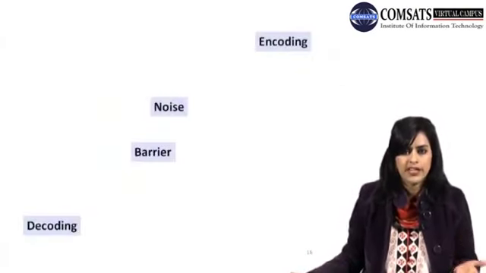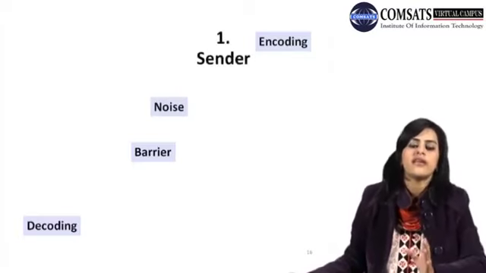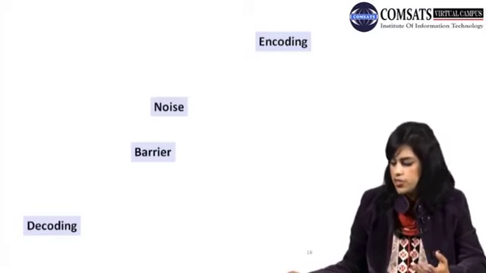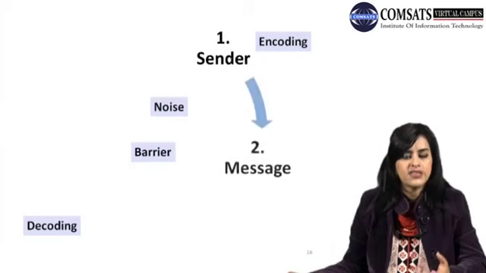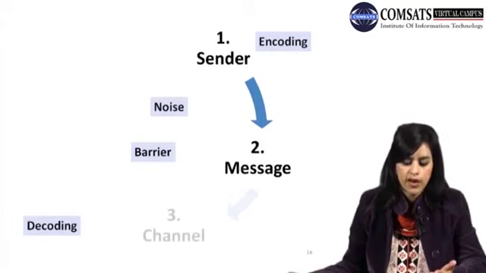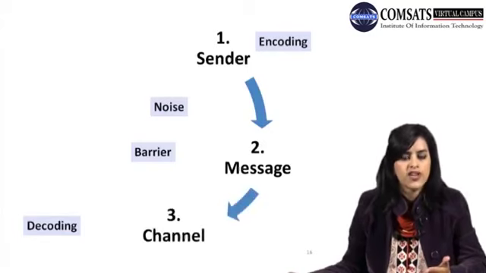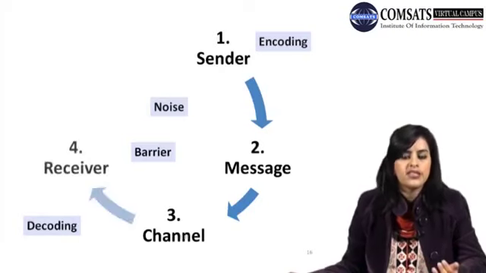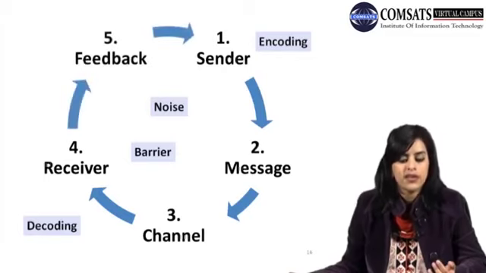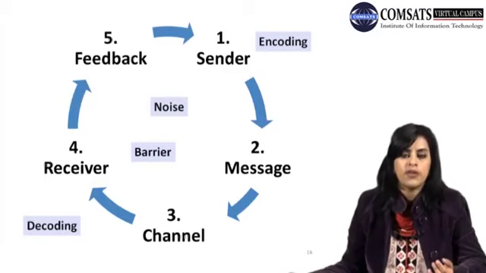Now step number 1, as we have discussed already, is your sender, the source of the information, the one who is sending the information. The sender sends the message, and the message can be in the form of words, verbal or non-verbal. The message is sent through a channel that can be verbal, visual, or vocal. Then the receiver receives the information and tries to decode it in his brain, and then the receiver sends feedback to the sender in the form of words, maybe through non-verbal behavior, or through verbal behavior.